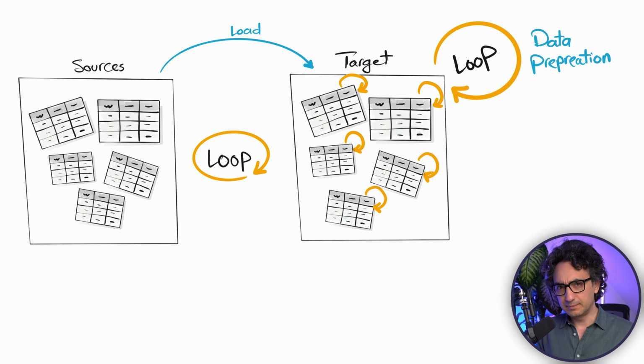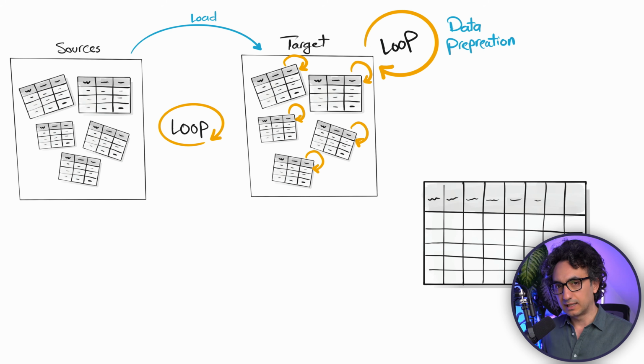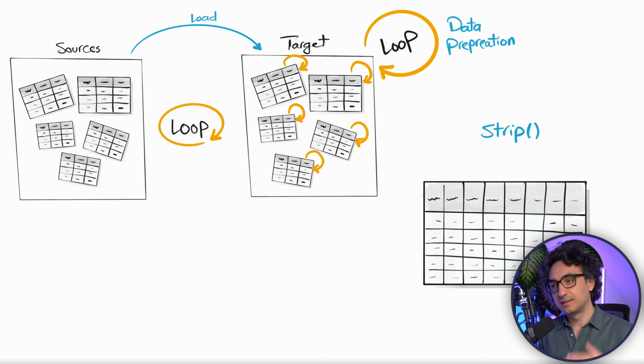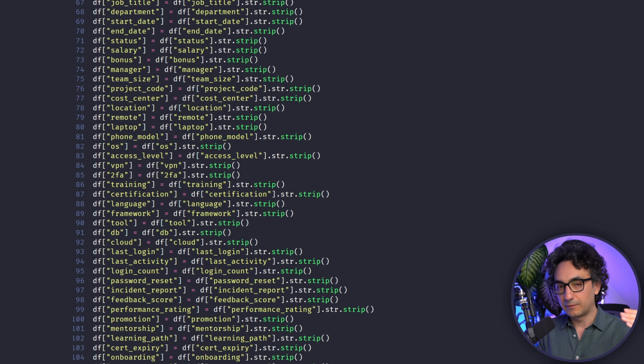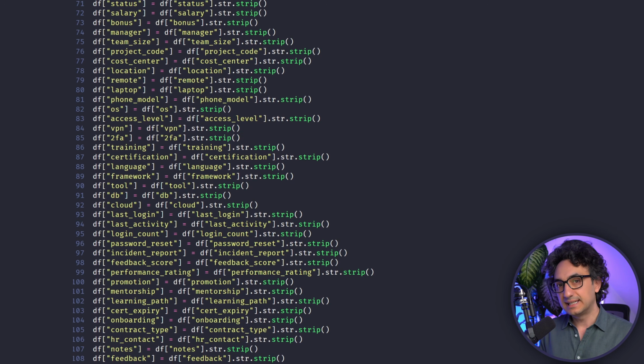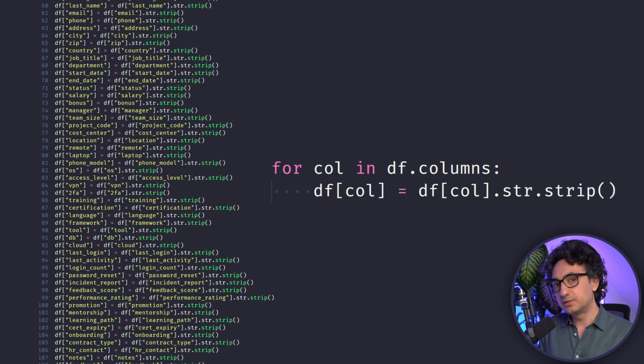Now, of course, not only tables and files, we can go and iterate through columns. So let's say that we have in our table multiple columns and they have bad quality in the values of the columns. Like for example, we have leading or trailing spaces. So of course, in Python, we could use the strip function in order to clean up the data. So now instead of applying this function for each column inside our code, you might have a really big file or table with hundreds of columns. Instead, we make a loop for all columns and we iterate through all the columns of our table where we apply the strip function. So with that, instead of having 100 lines, you have only 2 lines of code, 1 line for the for loop and the second one for the function.